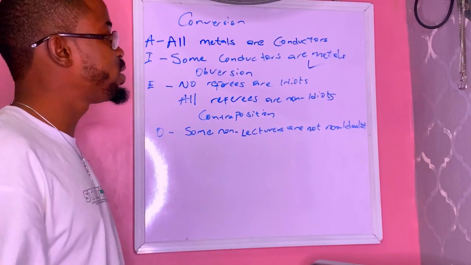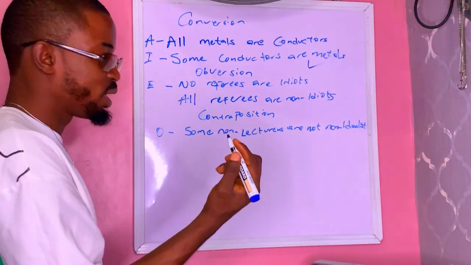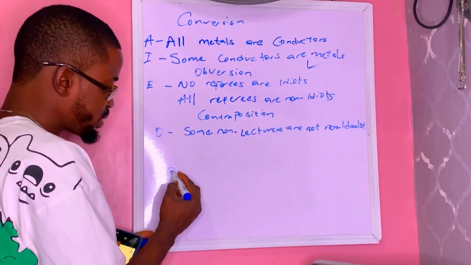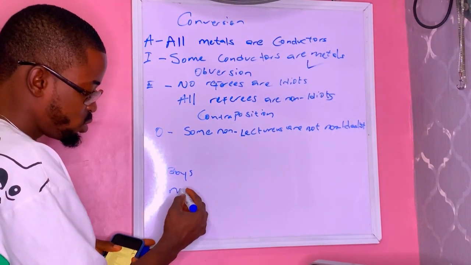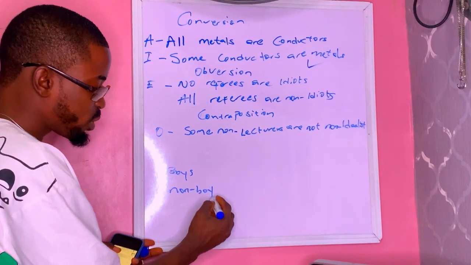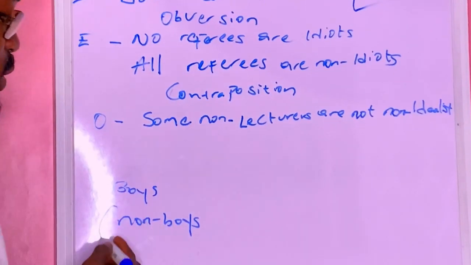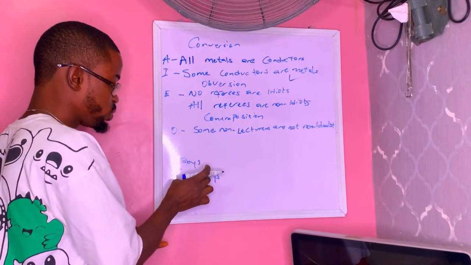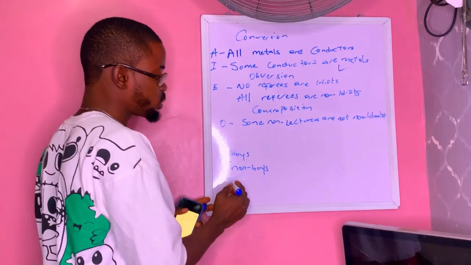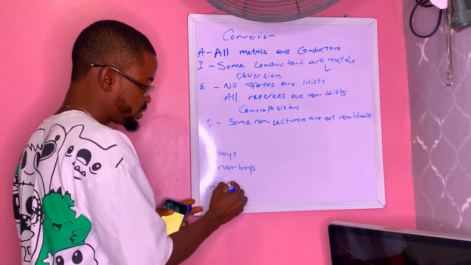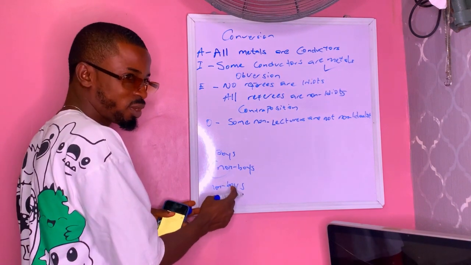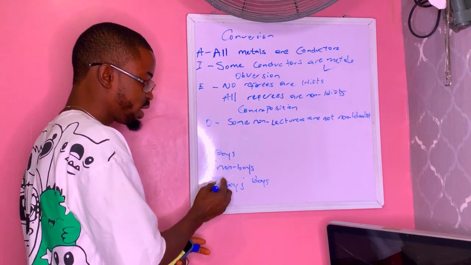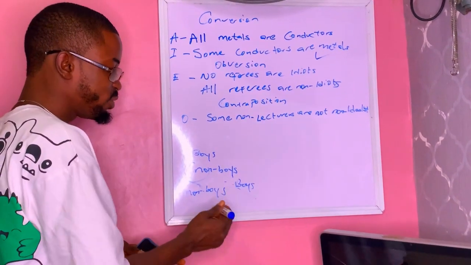Don't forget that on a normal day, if we are to talk about the complement of anything, whether the predicate or the subject term, let's say we have a class of boys. The complement of boys is non-boys. It refers to the totality of everything that is not a boy. So in a situation where we already have non-boys, the complement of non-boys will become boys. So all you just have to do is, if the non is already there, you remove it. But if the non is not there before, you put it.